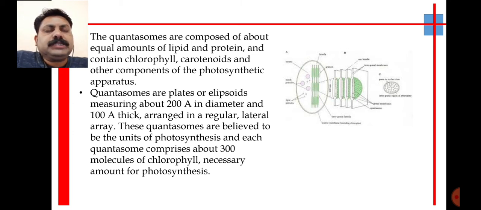They are plate-like structures about 200 angstrom in diameter and 100 angstrom in thickness. They are laterally arranged, and each of the quantosomes comprises about 300 molecules of chlorophyll necessary for the process of photosynthesis.